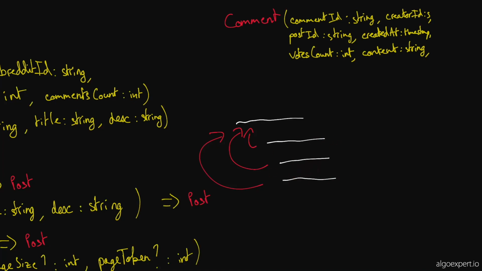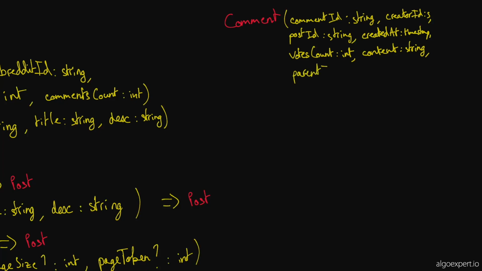Yeah. So I think this is good. This works, and I'll just store basically parent ID. I suppose the parent ID can be optional, and if there is no parent ID, we just assume that it's a top level comment. I'll write this down: parent ID, optional, and it is going to be a string that points to the comment ID.